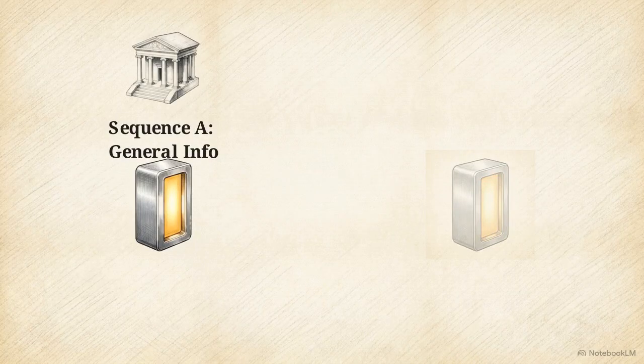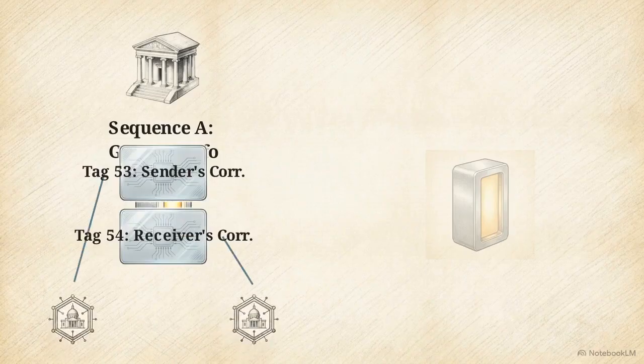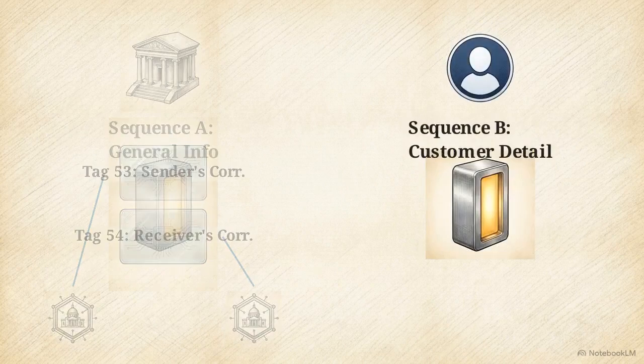Sequence B is the underlying customer detail block, the regulatory payload. This sequence mirrors the customer data from the MT103 announce message. By injecting tag 50 for the ordering customer and tag 59 for the beneficiary, the message satisfies modern tracing requirements. Sequence B hard-coded AML visibility directly into the settlement protocol.